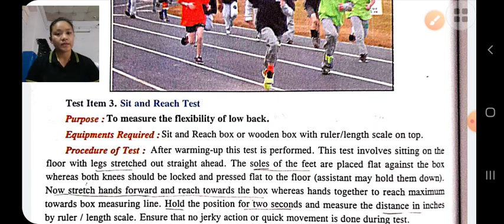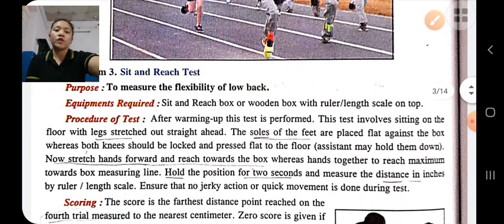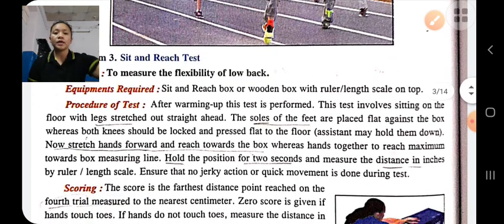score sheet, etc. And the procedure, first the student does a warm-up, and after warming up, he sits down on the floor with legs stretched, and the soles of the feet flat against the sit and reach box.